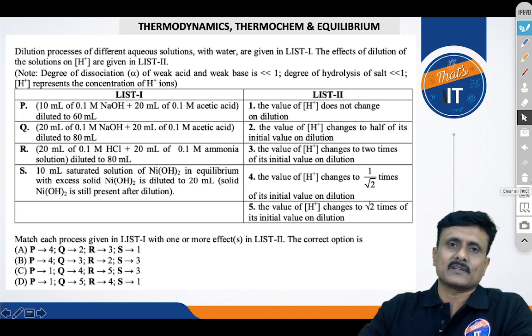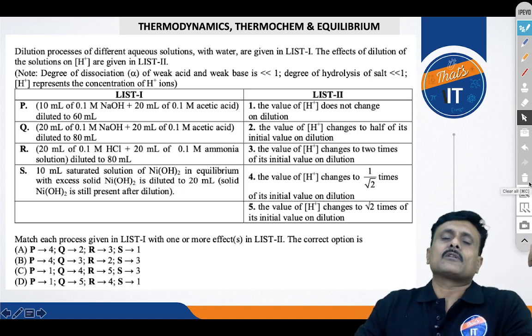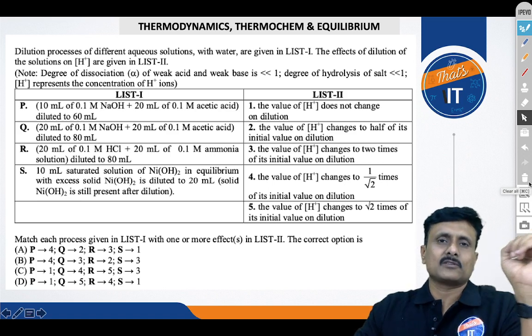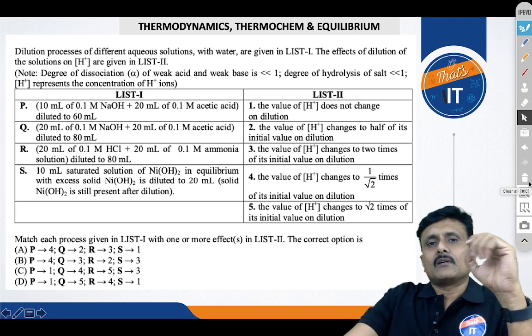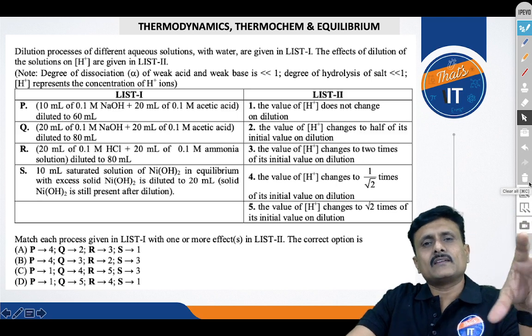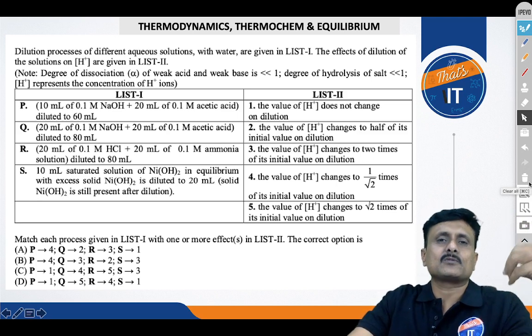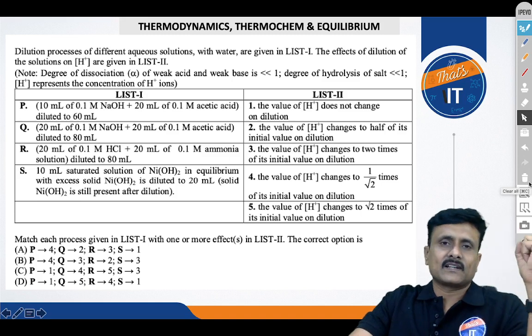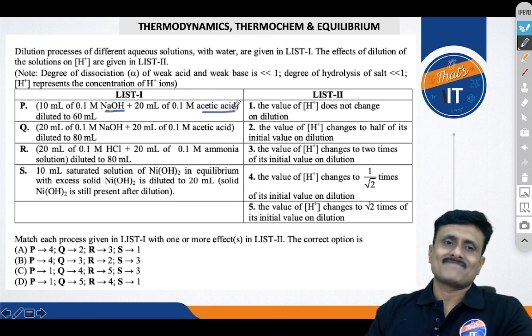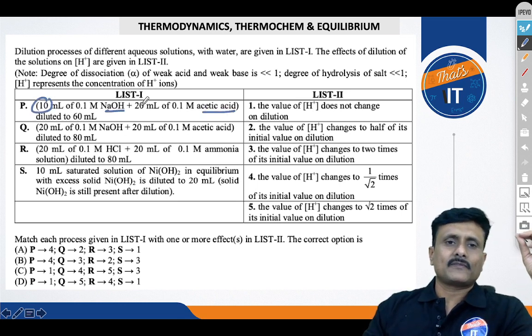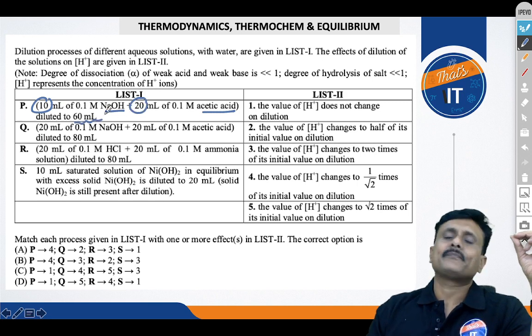You know, this question looks a little bit interesting and takes the toll out of you, because if you understand, you can solve. But understanding the trickier concepts related to JEE Advanced is very important here. By the discussion of this question, I am trying to convey the concepts related to it at the extreme levels. Now we can see what's given here: you have got NaOH and acetic acid. Every time you are taking a certain amount of these two substances, but you are diluting it to 60 ml or to 80 ml or whatever.